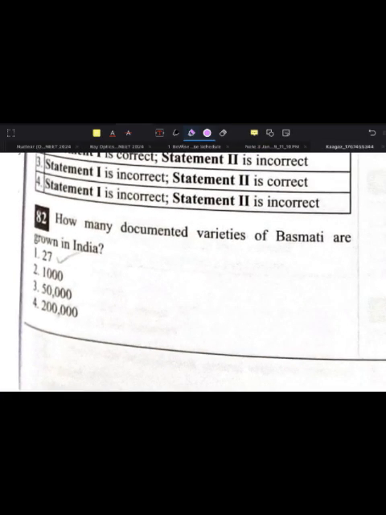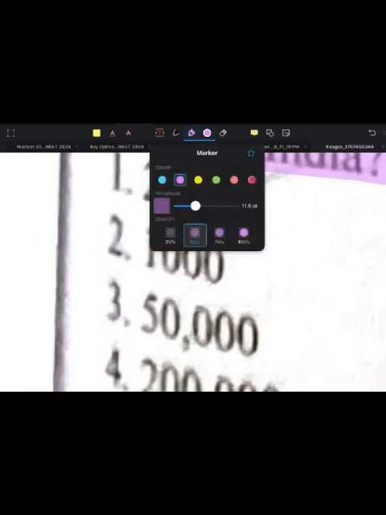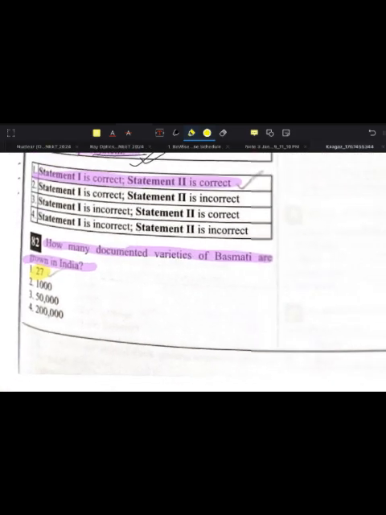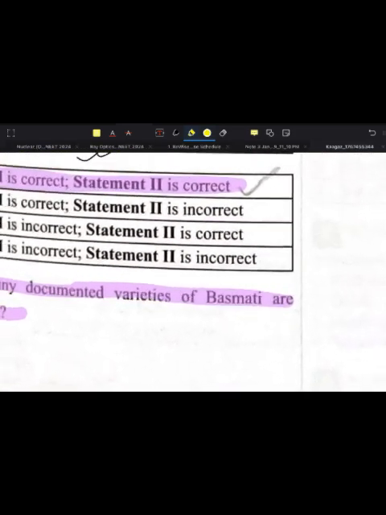Last question, how many documented varieties of basmati are grown in India? We have already read about it. The answer will be how many? 27. Okay, so that's it for today.